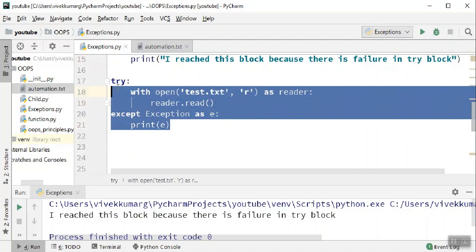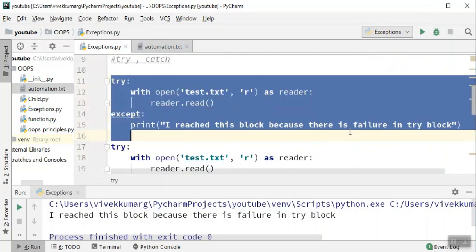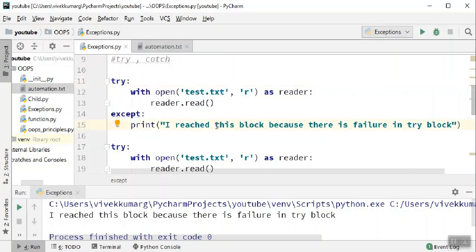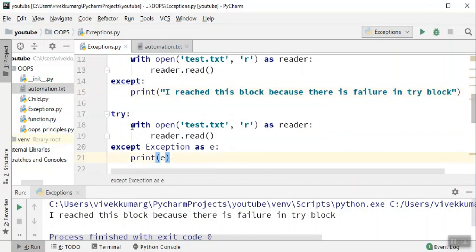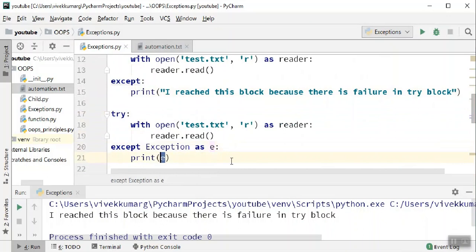So now you've seen in this second method, it smartly captured the error we got from Python. In the first method, we were printing our customized error message, which is not correct, as it can fail for n number of reasons. You just cannot say that this block failed because of this reason. Here we are restricting it, but there we are not. Whatever error we get will be caught and printed.